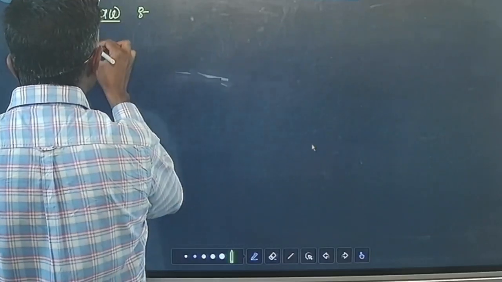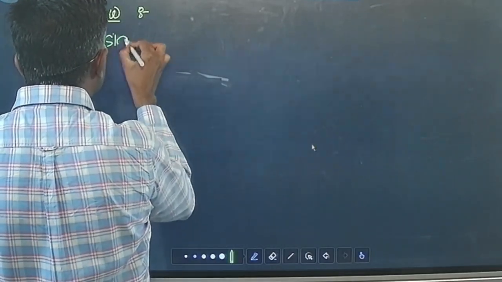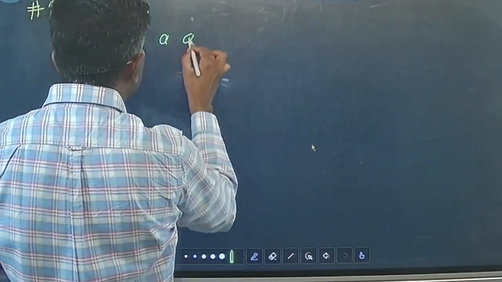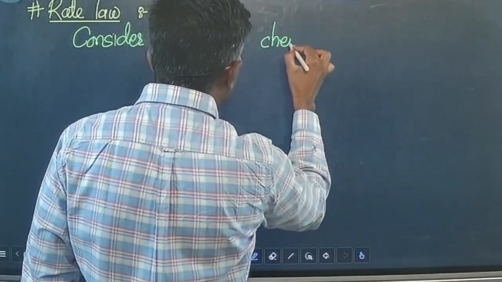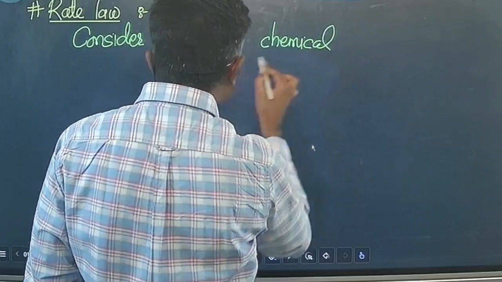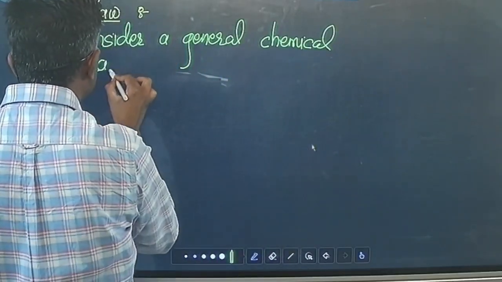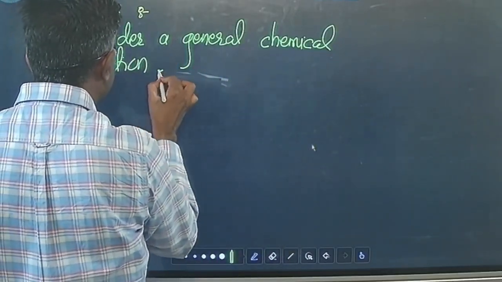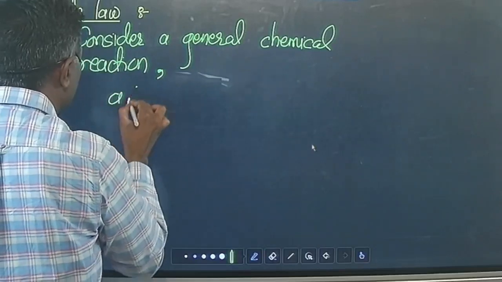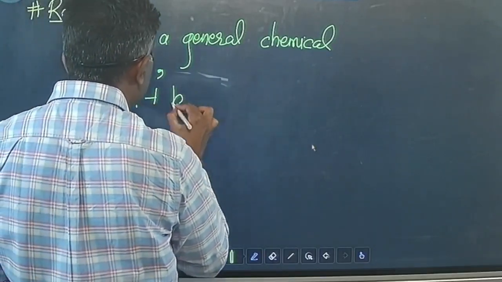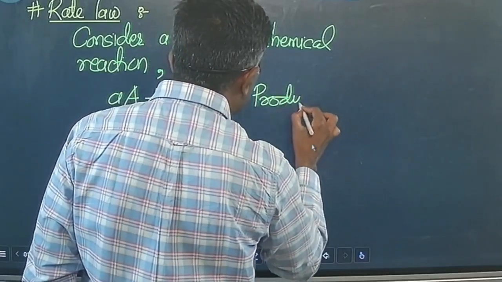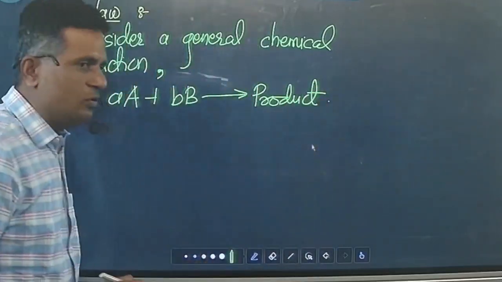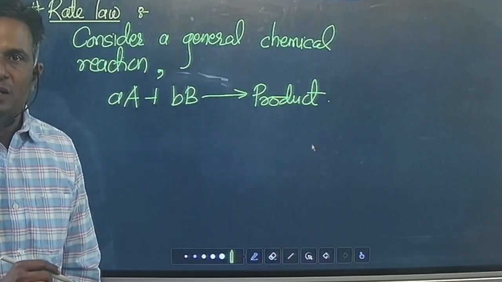So consider a general chemical reaction. Suppose your reaction is like this, aA plus bB, and that gives you the product. Now this is a general chemical reaction to which we have to apply the rate law.